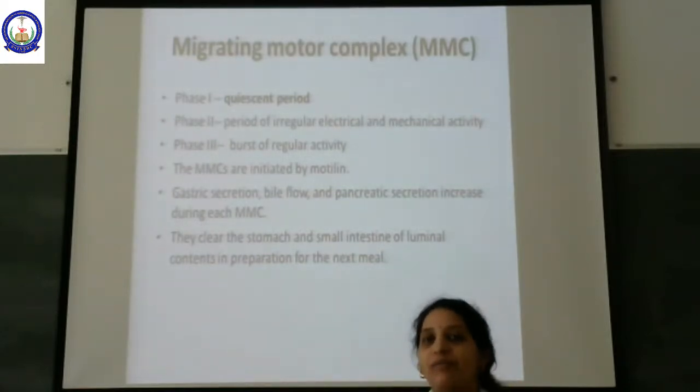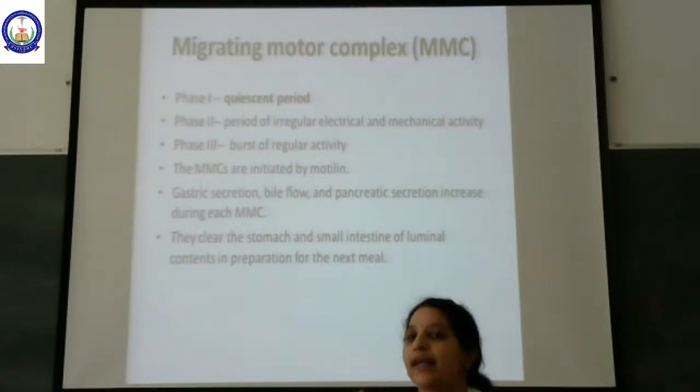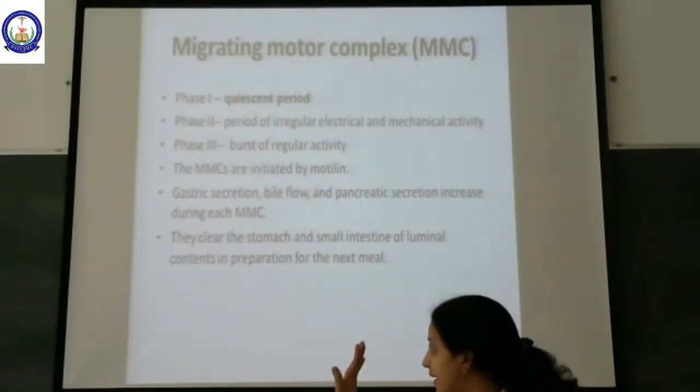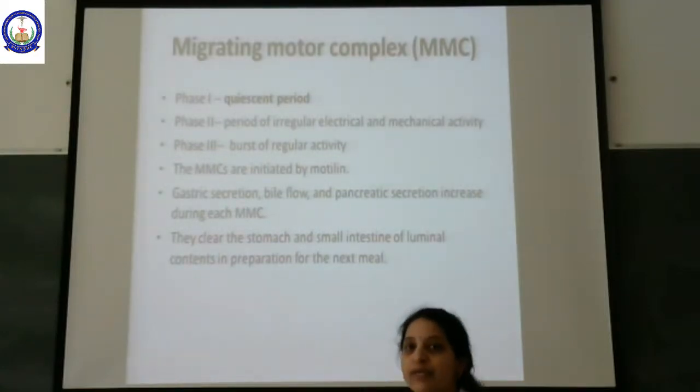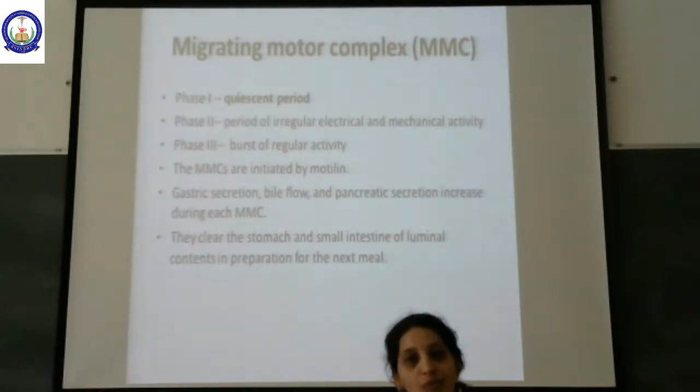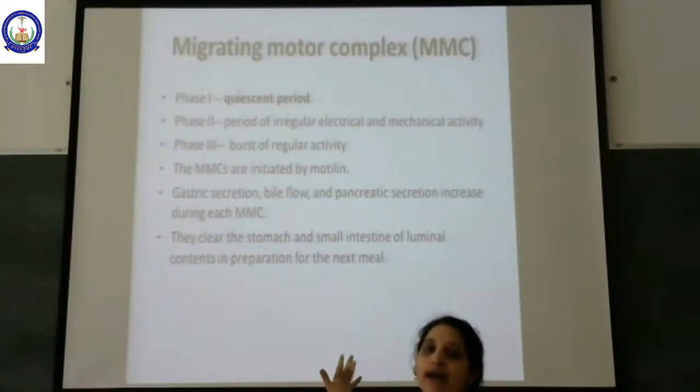The stretch caused by the food was initiating the motility. But here, in the migrating motor complex, there is no food which is going to stretch. So when there is no food intake or in between the meals, we still have gastrointestinal motility occurring spontaneously. This is called the migrating motor complex.